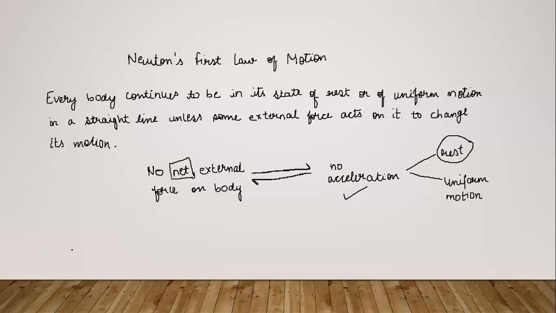So again, you can understand in this way that when the bus suddenly stops, our feet are in contact with the bus, so they will also suddenly stop because of friction. But our upper body doesn't feel friction, it is not in contact with that frictional force. So the upper body was moving before, because the bus was moving, the upper body was also moving.